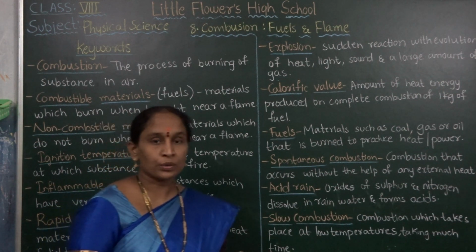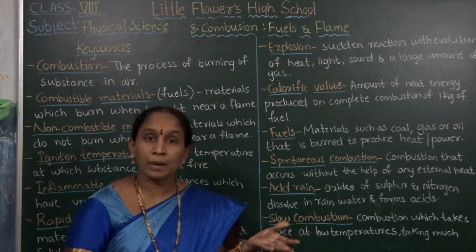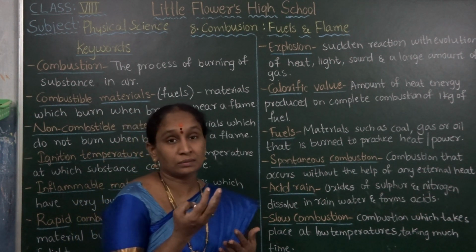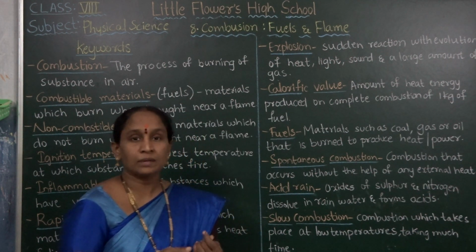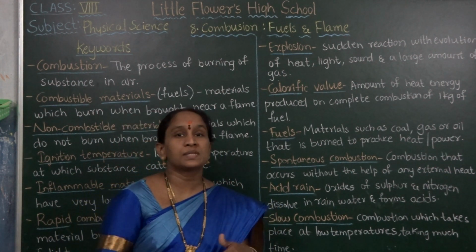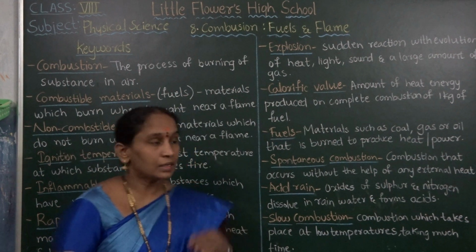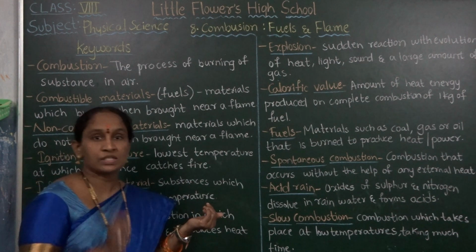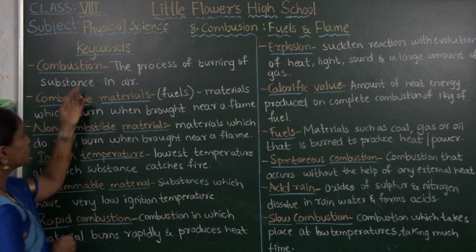In the previous video we have already discussed the mind mapping of this chapter. That mind mapping gives the topics present in this chapter. It is a flow chart, in which the overall topics can be represented briefly. In this video, I am going to explain the keywords of this chapter. What are the keywords present in this chapter?